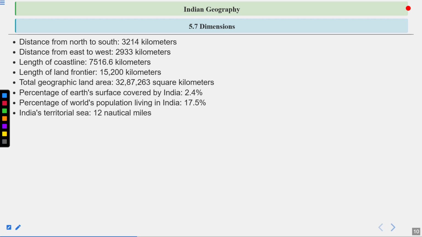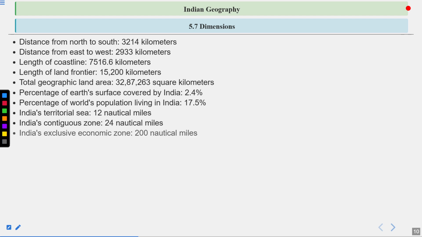India's territorial sea extends for 12 nautical miles. India's contiguous zone is 24 nautical miles. India's exclusive economic zone is nearly 200 nautical miles. India's longest river is River Ganga.